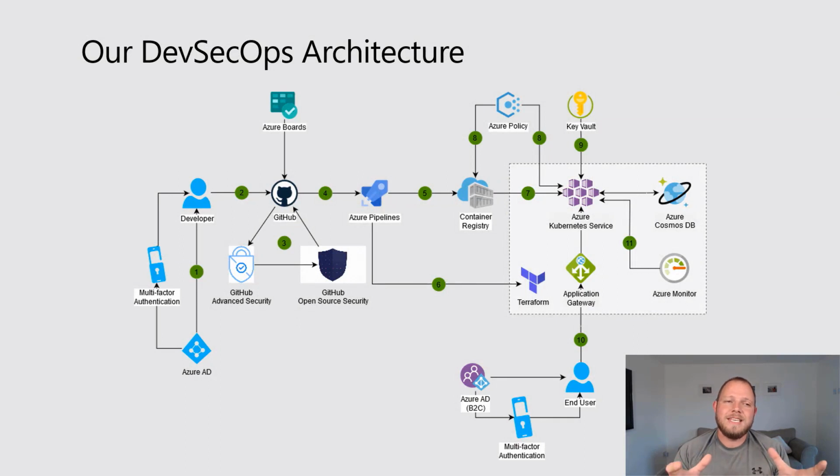So here is the DevSecOps solutions architecture that I've taken from the docs.microsoft.com site. This is basically demonstrating what we like to call the DevSecOps happy path. What that basically means is that you have the minimum requirements really needed to say that you're performing DevSecOps on your development lifecycle.